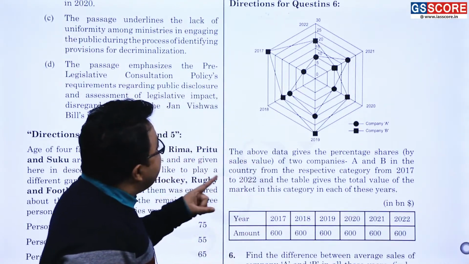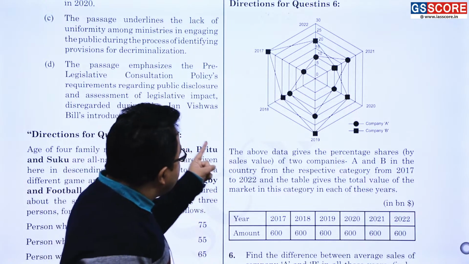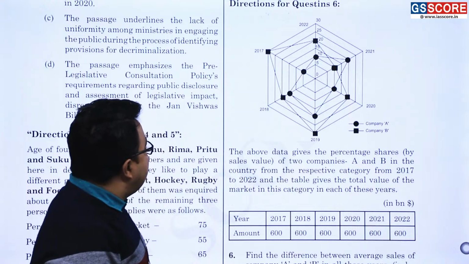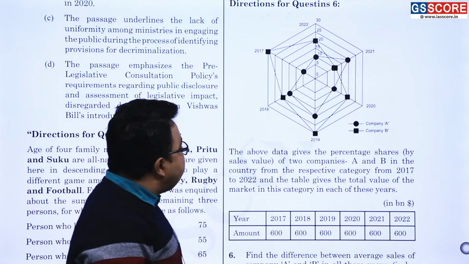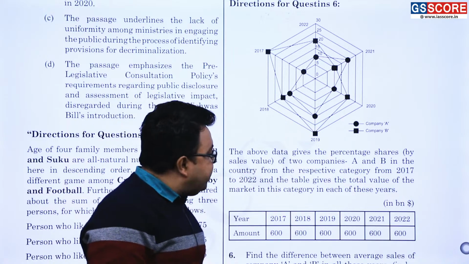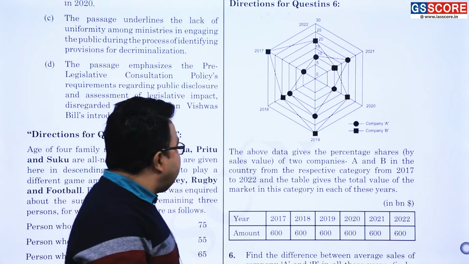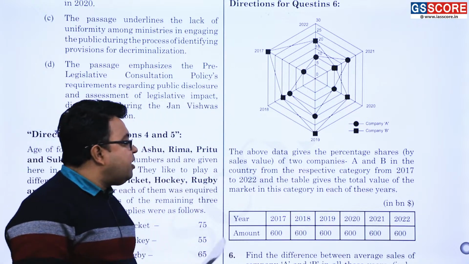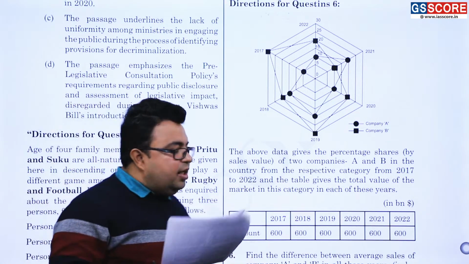The question is saying regarding what? The above data gives the percentage share by sales value of two companies A and B in the country from the respective categories from 2017 to 2022, and the table gives the total value of the market in this very category in each of these years.